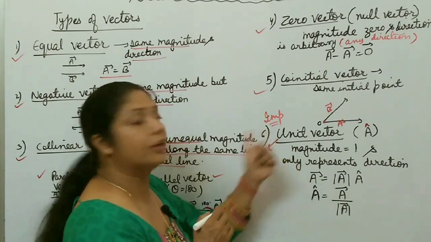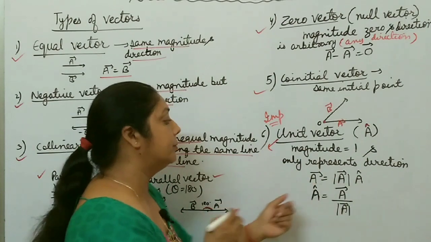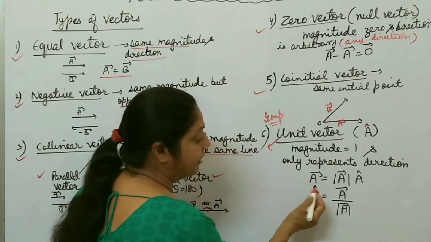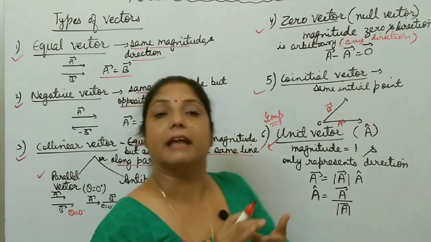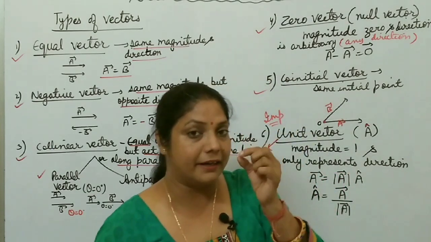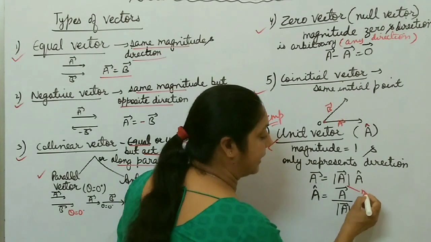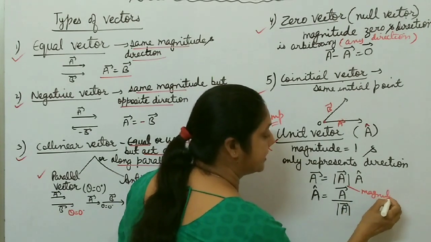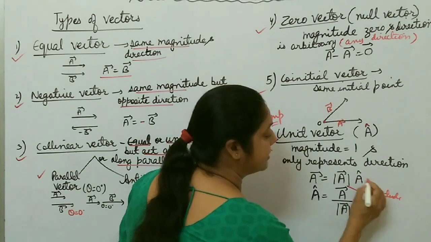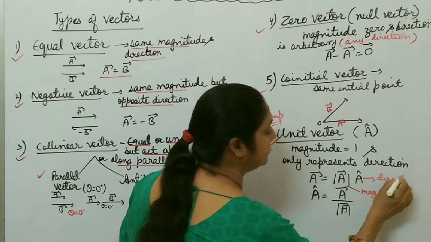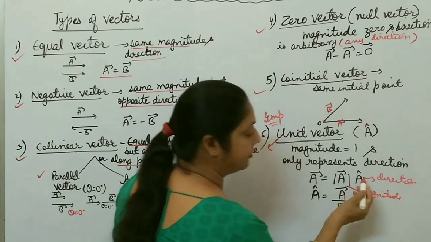And what is the formula for this unit vector? A cap. Suppose A is any vector, and any vector can be represented by both magnitude and direction. So this mod A represents magnitude. Already discussed these things. And this represents direction. And this one is called unit vector.